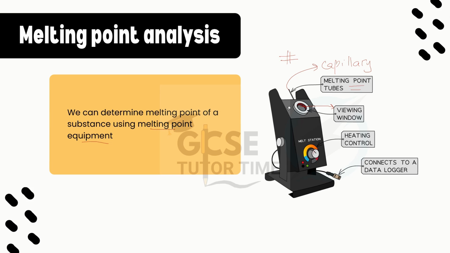Here is the heating control, where you can control the heat and increase or decrease the temperature. It connects to a data logger. This is the data logger. Here you can record the temperature at which the solid has started to melt.